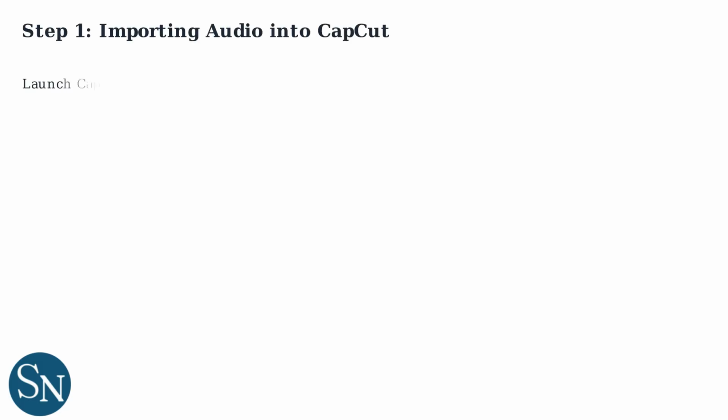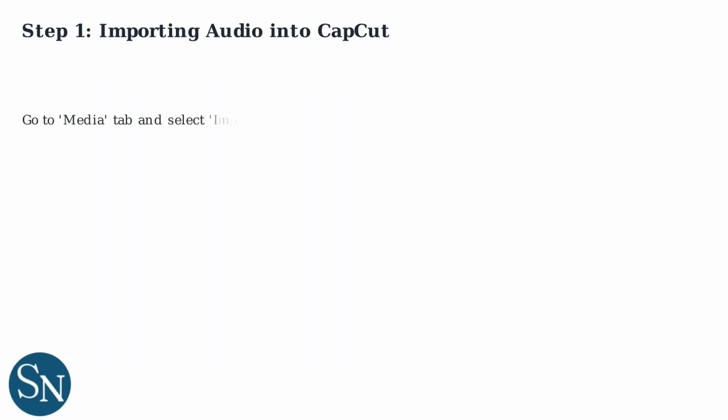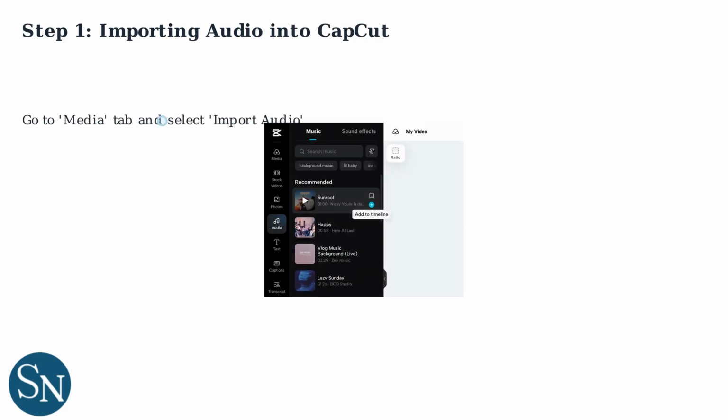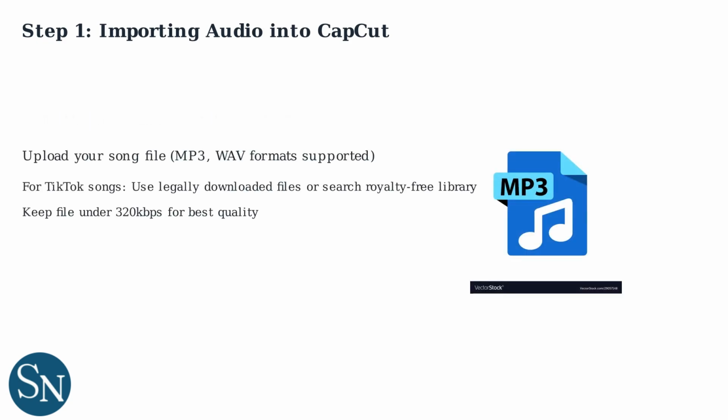To import audio into CapCut, first launch the application on your PC through the web editor at CapCut.com or the downloaded app. Navigate to the Media tab and select Import Audio. You can then upload your song file, supporting formats like MP3 and WAV. If using a TikTok song, ensure it's legally downloaded or search CapCut's royalty-free library for licensed alternatives. Keep the file size under 320 kbps for optimal quality.